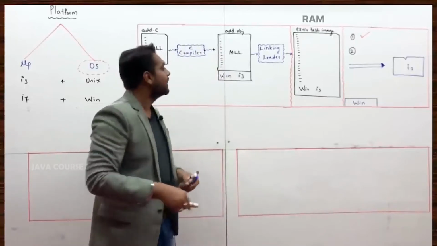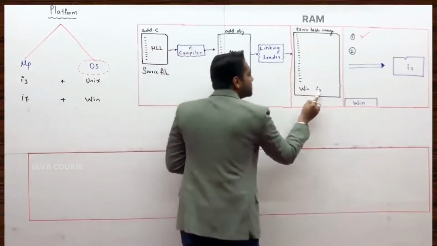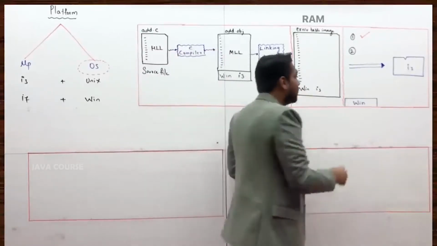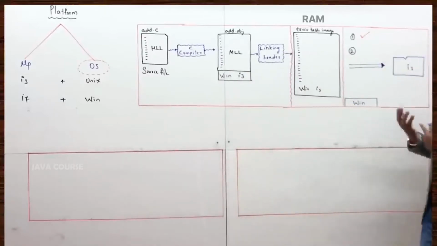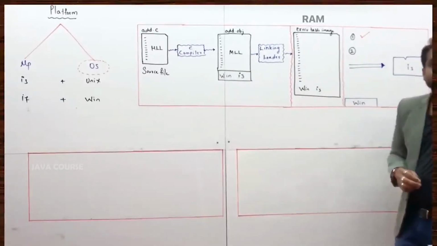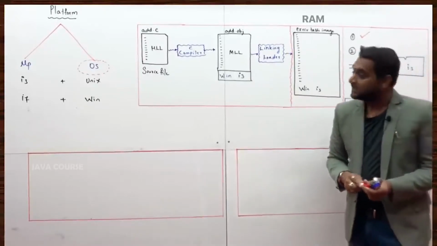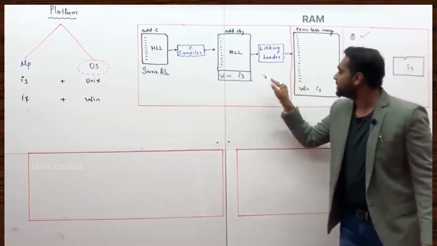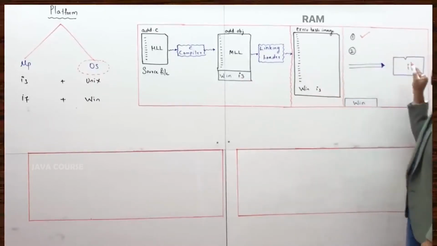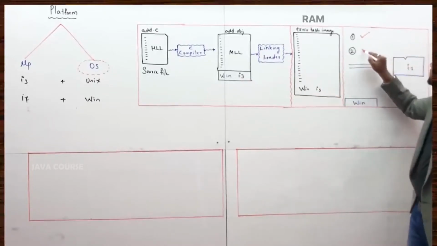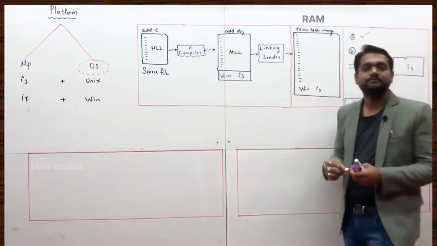One more check. At the time of compilation, what was the processor? Now I am executing. Who am I? What processor am I? Are they both matching? In this case, at the time of compilation, i3 is the processor. Now at the time of execution, i3 only is the processor. That check also passed.